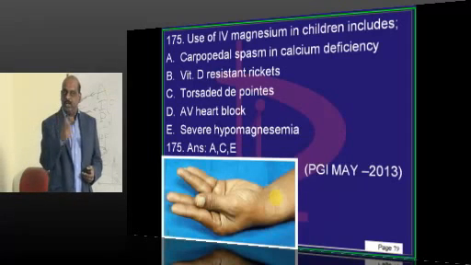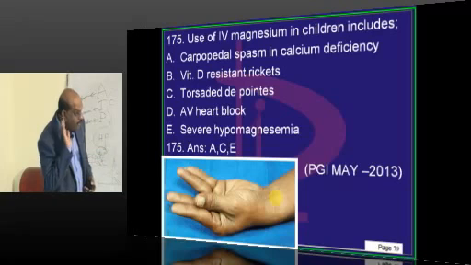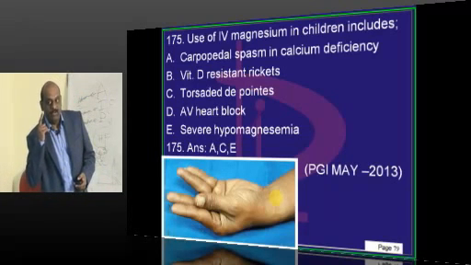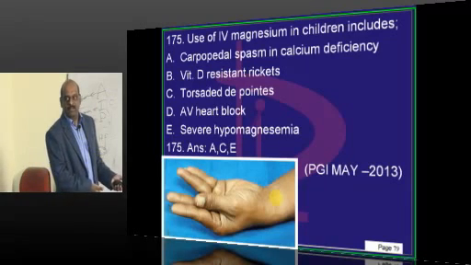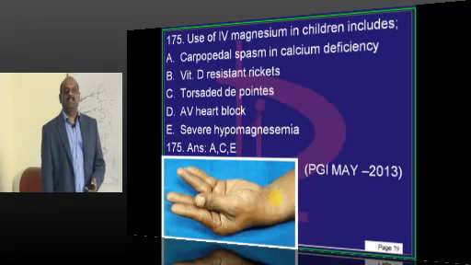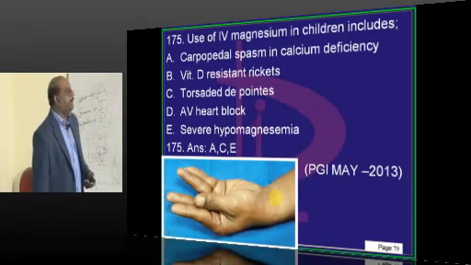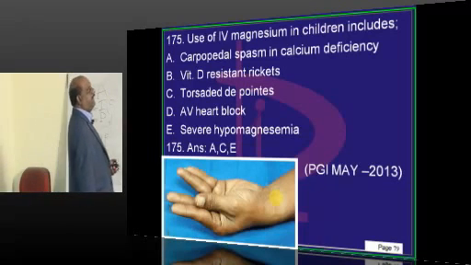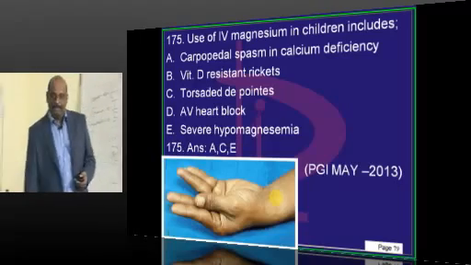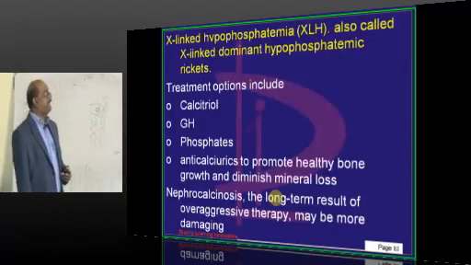When will you call long QT? When the corrected QT interval is more than 0.40 is normal QTc. 420 milliseconds is normal. More than 600 milliseconds is called long QT, and that is a predisposing factor for polymorphic VT, which is called Torsades. In Torsades the treatment is the administration of magnesium, which needs to be remembered.